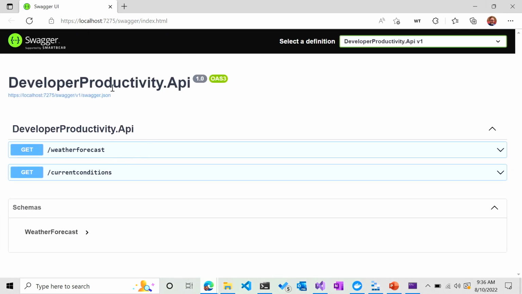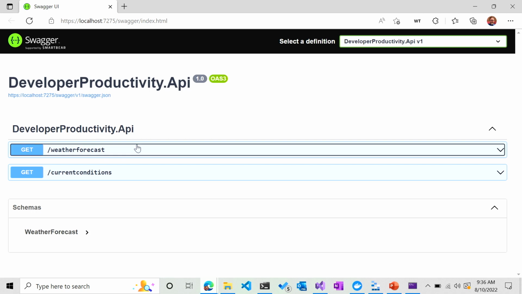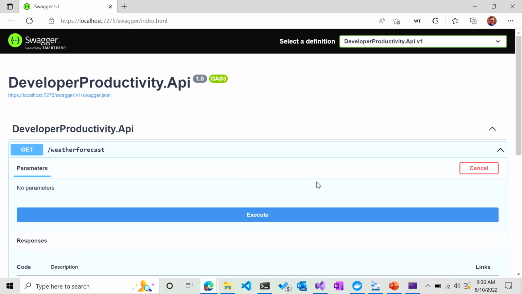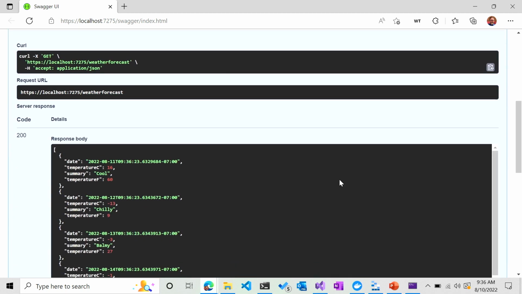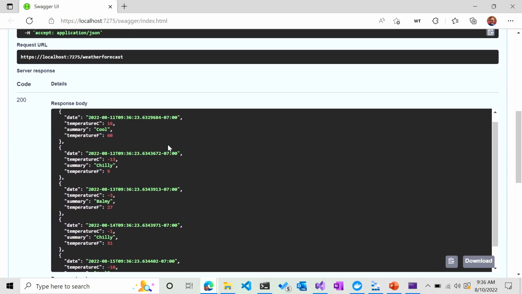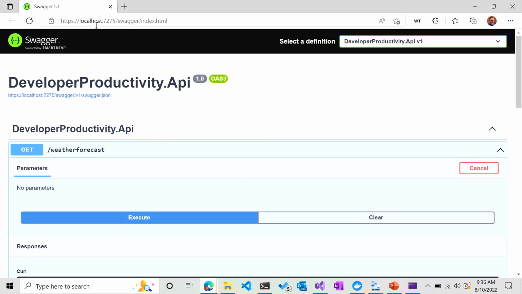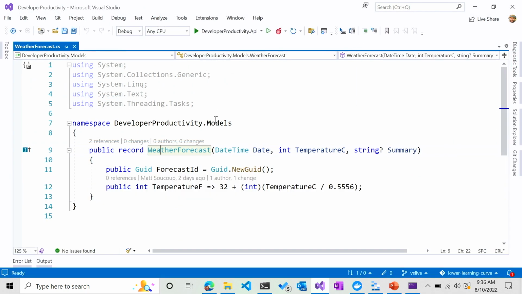And so we have Swagger tooling involved, and go to the weather forecast, try it out, execute, and down below all we have are the various weather forecasts that come out. Date, temperature, summary, and then the temperature. Nothing tricky going on here, really, but what we're going to do is make it better.